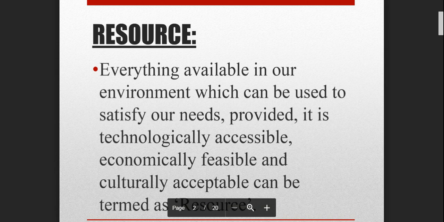Let's take an example. Suppose let's take gold, right? We are extracting gold from earth through mining. So mining needs certain kind of technology or equipment, so that's technologically accessible, right?